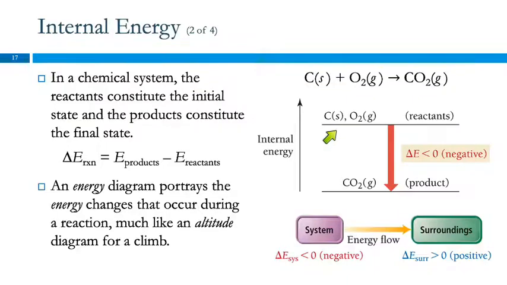So here are our reactants, carbon and oxygen. Those are the two reactants. And these have a certain amount of internal energy. When they react and form CO2, the CO2 has lower internal energy than the reactants did. And so CO2 is on a line that's lower, and we see that there was a change here. The change in internal energy is negative. The final energy is less than the initial energy. So small number minus big number is a negative number.